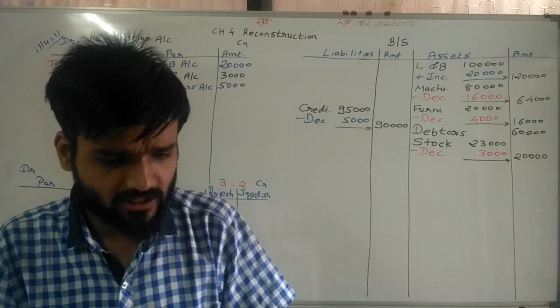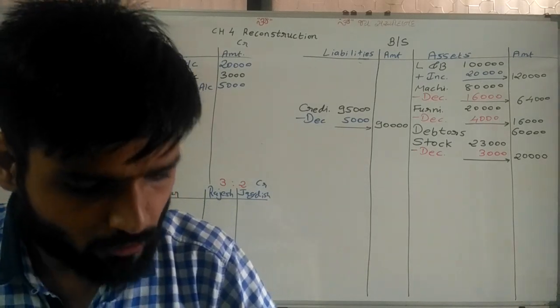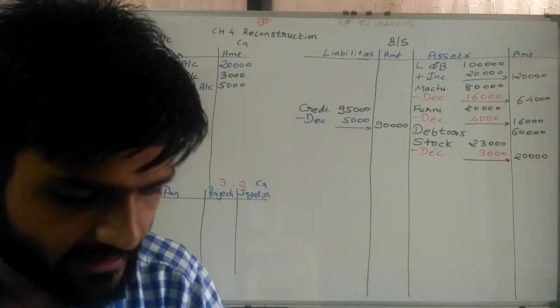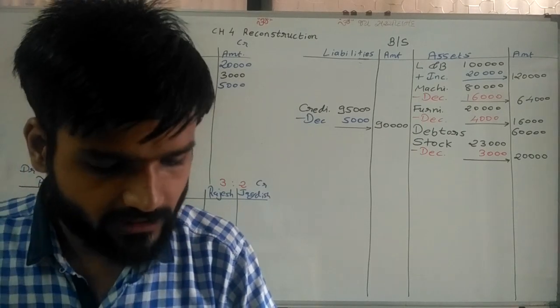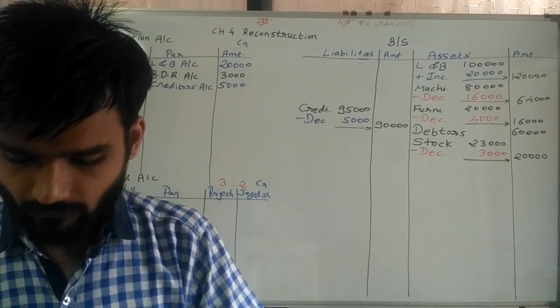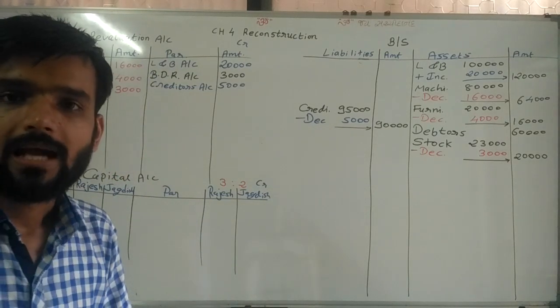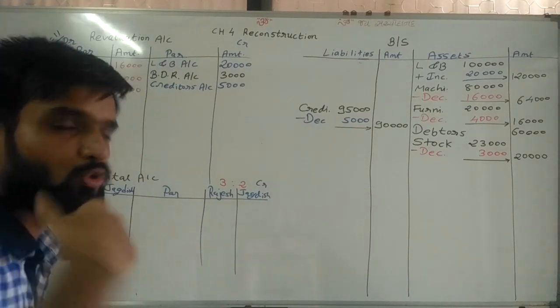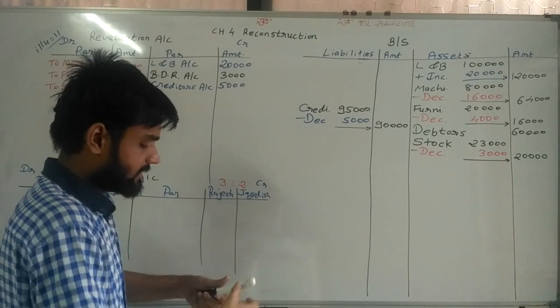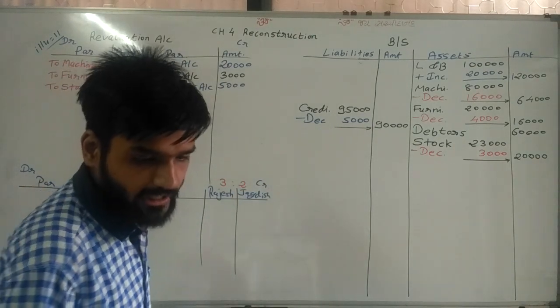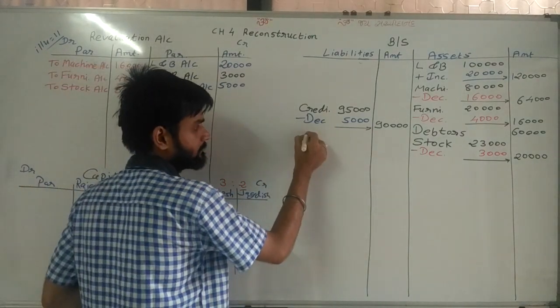Now sir, next adjustment. Outstanding expense rupees 6,000 and income receivable 8,000. So sir, these are the new things. Outstanding expense means we need to pay. Liability increases. So we are writing outstanding expense 6,000.